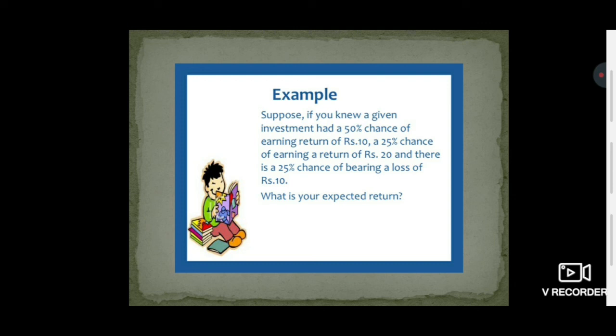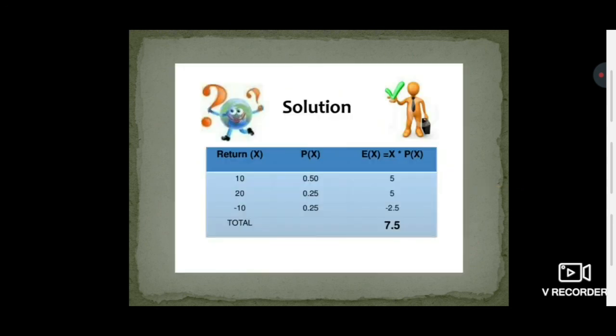That means the probability of receiving 10 is 50%. The probability of receiving rupees 20 in the next year is 25%, and the probability of bearing a loss of rupees 10 is 25%. Now we have to compute the expected return. We simply find the product of the probability and the return, and this can be found in this particular manner.